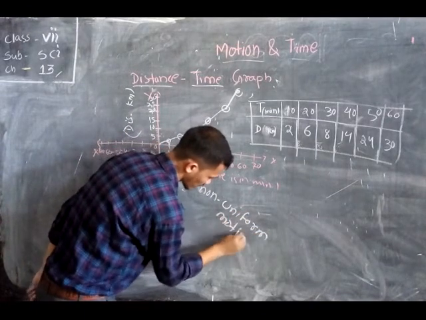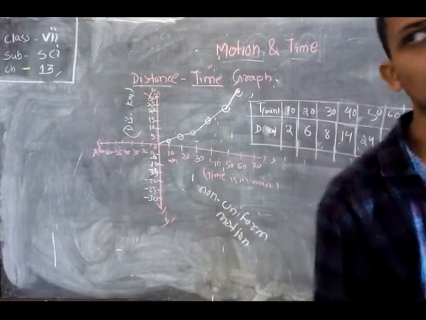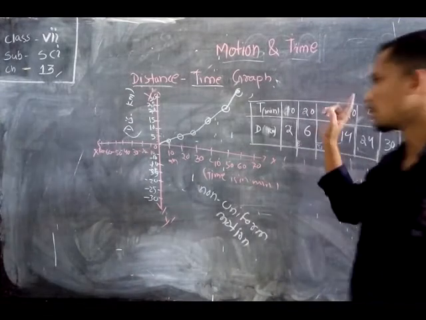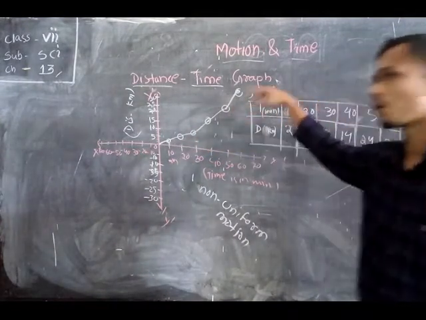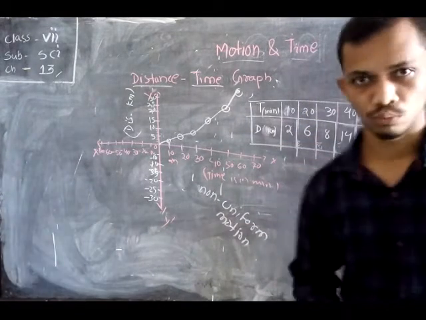If the distance-time graph is a straight line, it is called uniform motion. If the distance-time graph is a curve, it is called non-uniform motion.